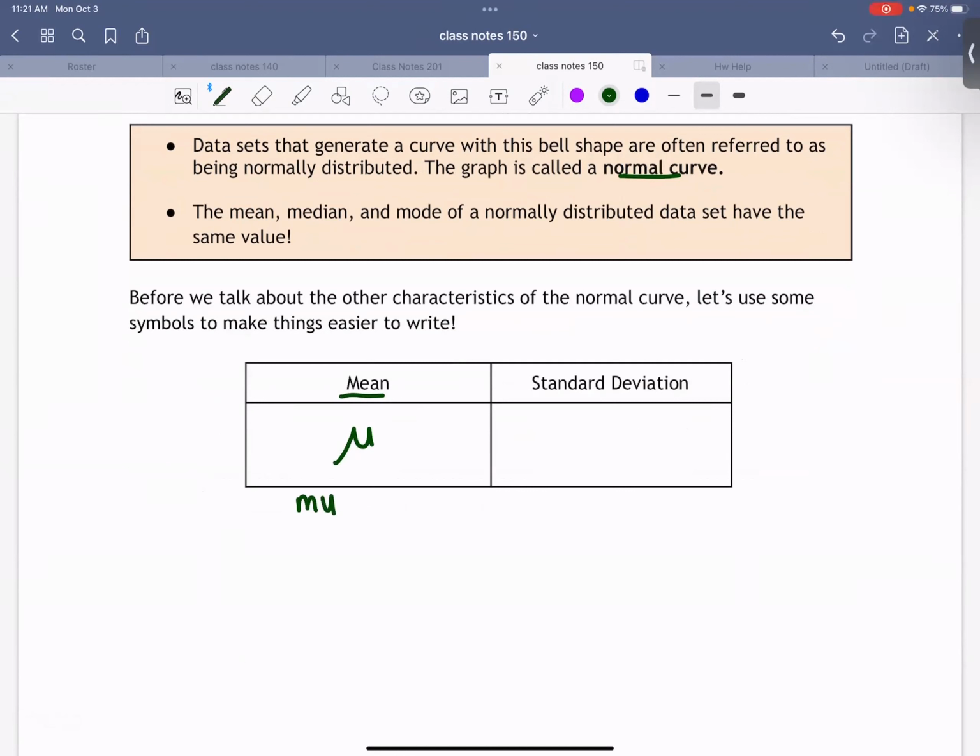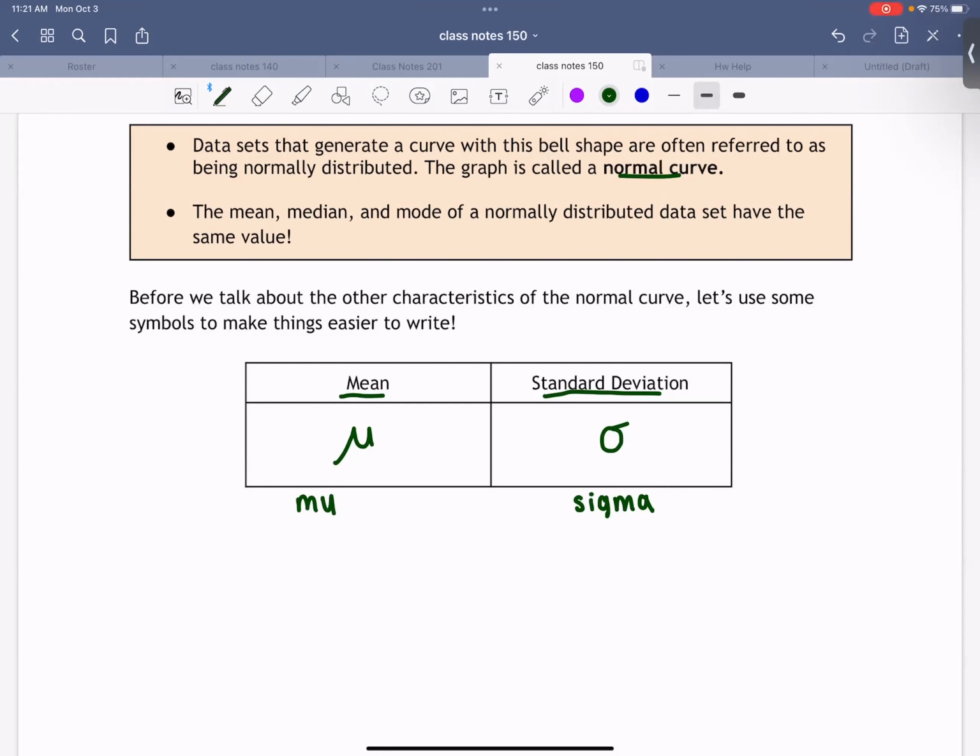It's basically the Greek equivalent of M. And when we talk about the standard deviation, which is how spread out the numbers are, we're going to use this symbol, which looks like an O with a line on top. This one's called sigma. So M and S for mean and standard deviation.